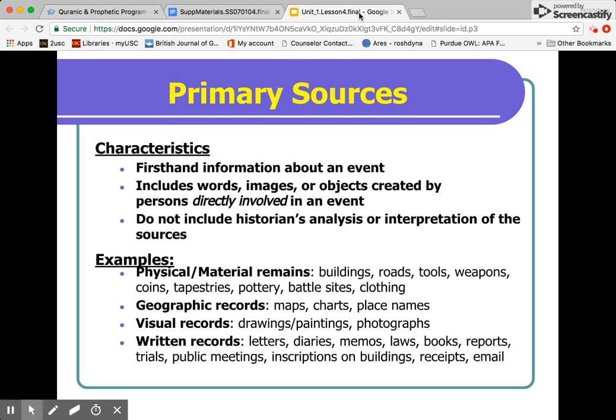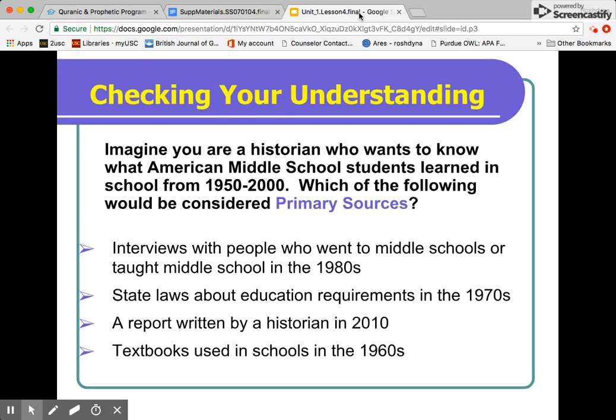It was created at that moment, at that time. So it's words, images, objects that are created by persons directly involved in an event. Okay? It does not include an analysis or interpretation of those sources. So we talked about how the buildings downtown were created at the time, so they're basically primary sources of what architecture looked like at the time. We talked about how maps, charts, photographs, letters, diaries, those types of things are basically records and examples of primary sources. They were created at the time of the event, okay?